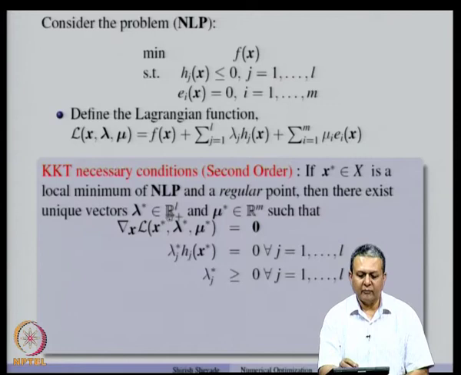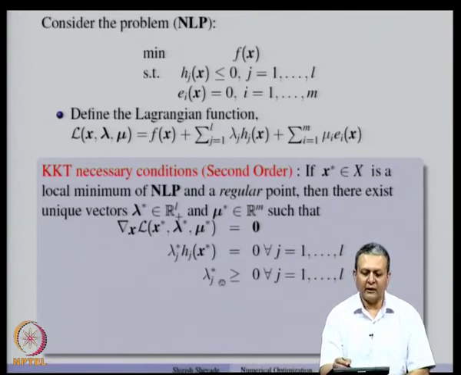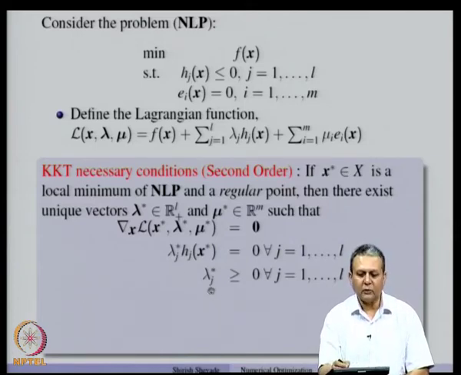I have already mentioned here that lambda star belongs to R^l plus. What it means is that it belongs to the set of non-negative real numbers, but this condition is explicitly stated here. Now, as I mentioned earlier, many times you will see that the feasibility conditions of x star are also written here, that Hj star less than or equal to 0 and Ei x star equal to 0, but we have already assumed that x star belongs to X. So, we are considering x star such that those conditions are satisfied, and those conditions are not explicitly mentioned here.